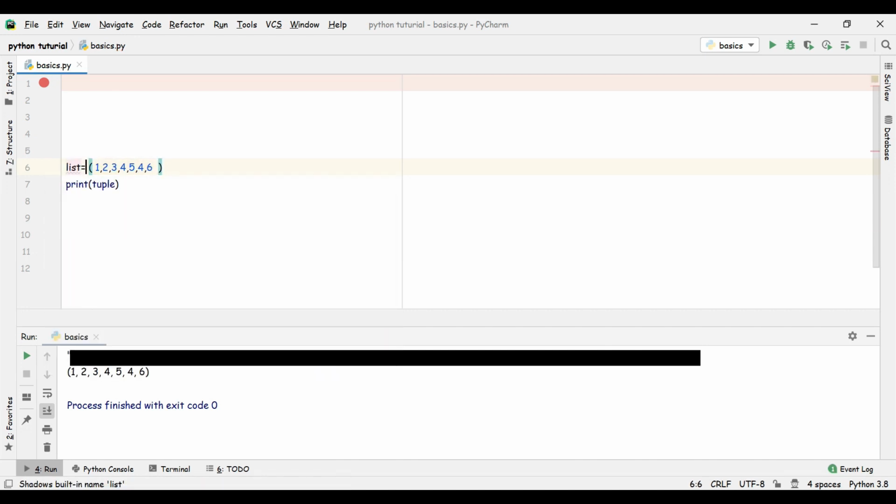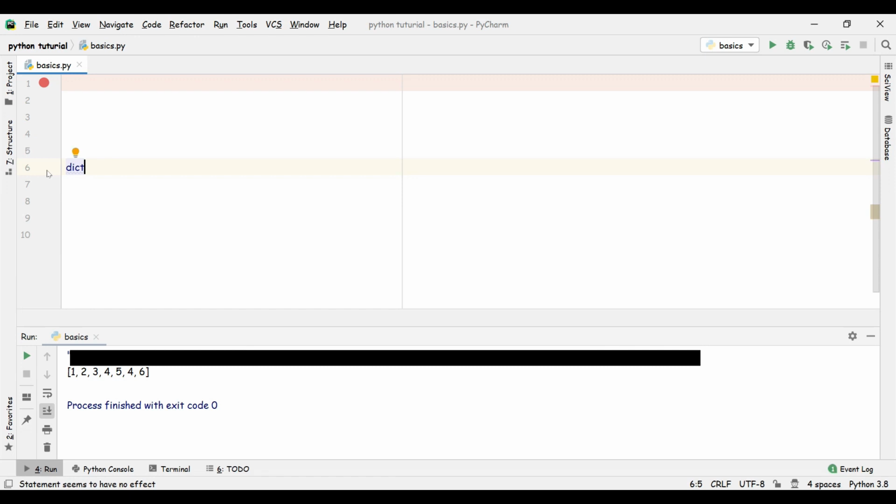So let's just see whether a list gives an unordered list or an ordered list. Let's print it again and run. Okay, so this one also disappointed us. So tuple and list are both unordered, but a list is mutable, whereas a tuple is unordered plus immutable. So now we are left with dictionaries.